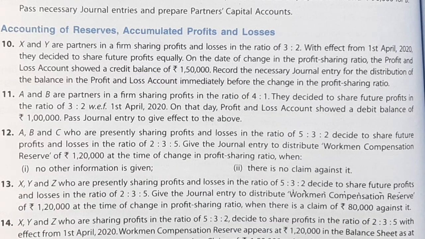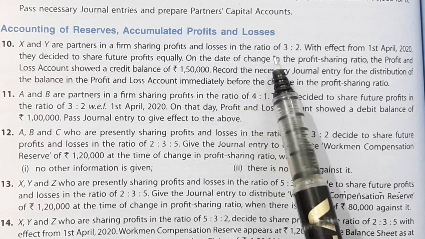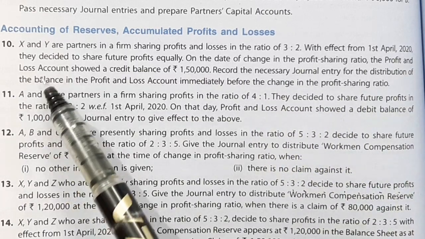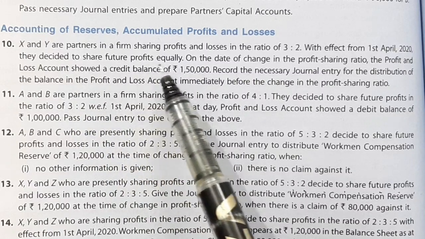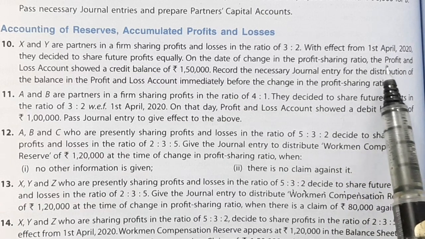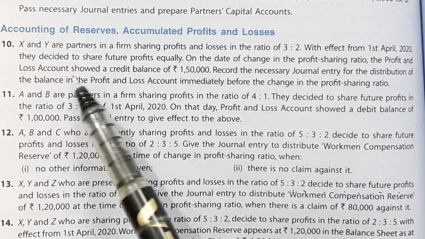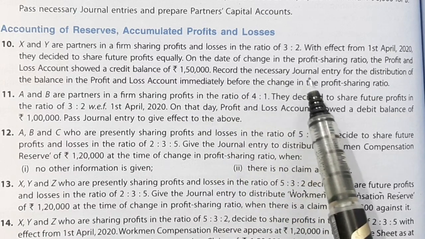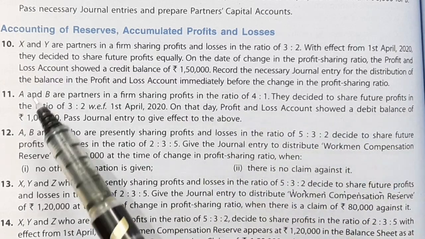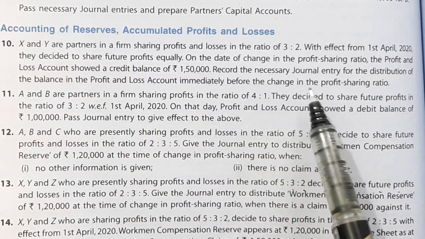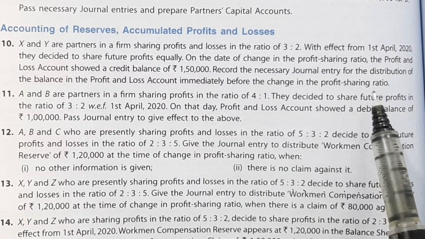Question number 10. X and Y are partners in a firm sharing profits and losses in the ratio of 3:2. With effect from 1st April 2020, they decided to share future profits equally. On the date of change in the profit sharing ratio, the profit and loss account showed a credit balance of rupees 1,50,000. Record the necessary journal entries for the distribution of the balance in the profit and loss account immediately before the change in the profit sharing ratio.